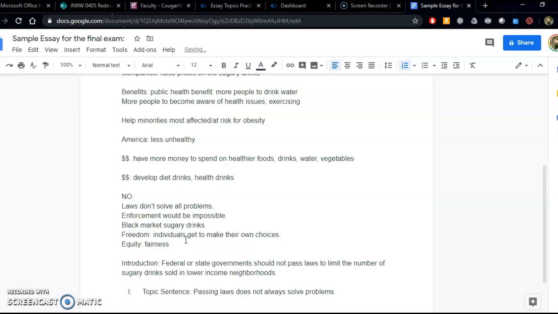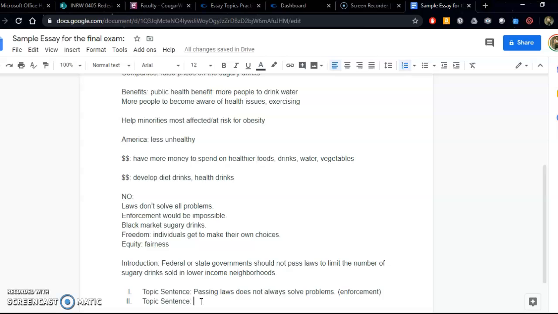And then I would explain that, and I would give specific examples of that, and I would use maybe information from the article. My second body paragraph, up here with the laws, I might work enforcement, because that's about laws. I might work that into that body paragraph too.